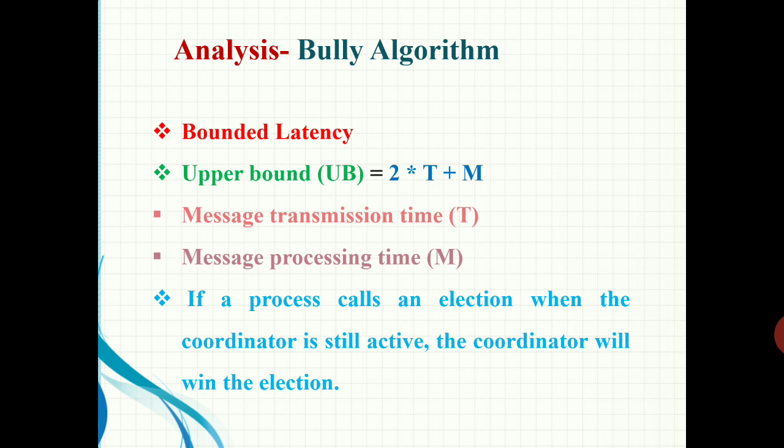Based on these 2 parameters, the upper bound on the latency can be calculated as the sum of the transmission time and message processing time. So the upper bound of the latency becomes 2t plus m, where t is the message transmission time and m is the message processing time. From the analysis we can also say that if a process calls an election when the coordinator is still active, then the coordinator will win the election.